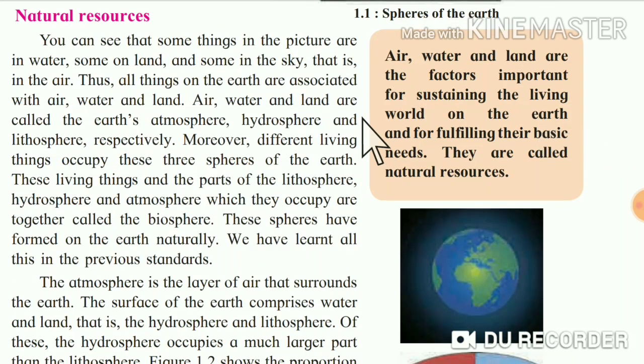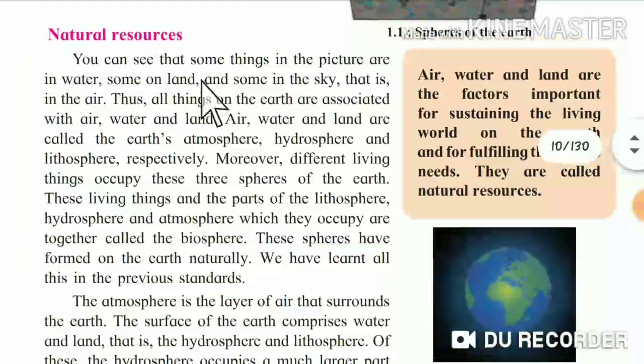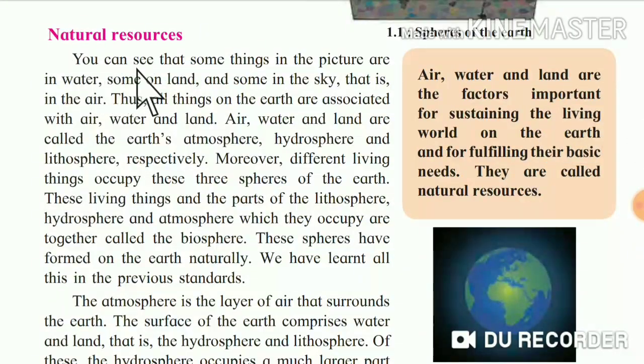Now we are going to see the next topic, that is natural resources. We have already learned this in the previous standard, in 5th standard you have learned about natural resources. Again we are going to recall it. You can see that some things in the picture are in water, some on the land, and some in the sky, that is in the air.